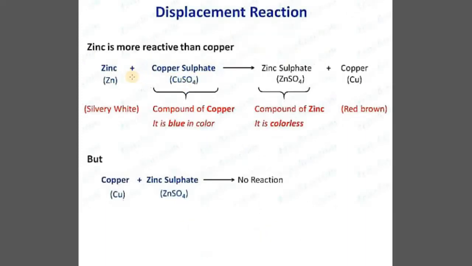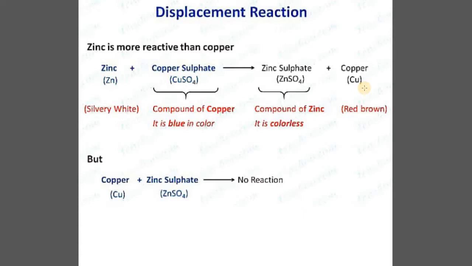If we talk about the example of zinc reacting with copper sulfate, we know that copper is less active than zinc, or we can say zinc is more active than copper. So there will be formation of zinc sulfate, which is a colorless solution, from the blue color. So this blue color will disappear and a colorless solution will be formed after some time, and there will be a reddish brown deposition in the test tube, with which we can understand that zinc is more active in comparison to copper.